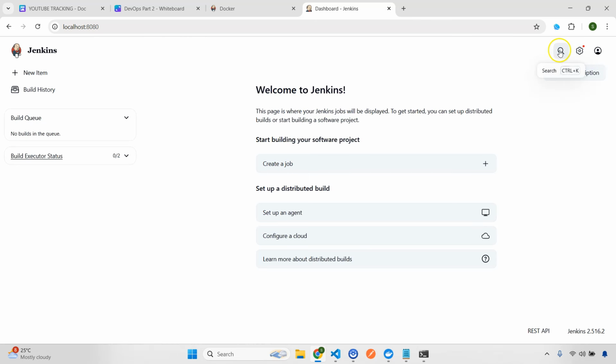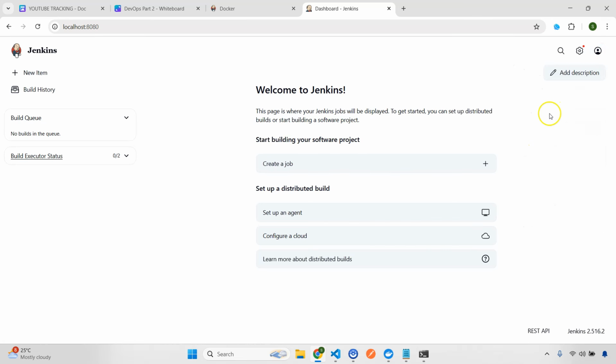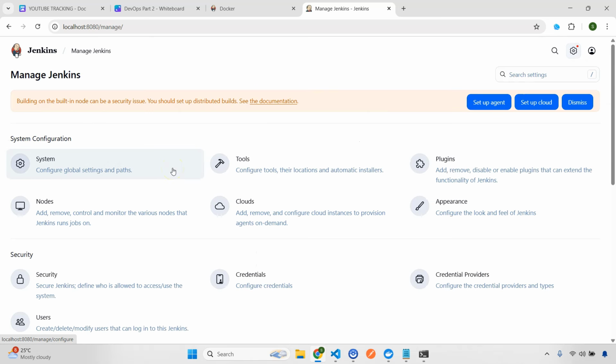Now on the right side, this is search, and this is just your menu, so if I go here, you'll see your account, appearance, and a lot of other things. I just don't want to explain all of this. Go to these settings, and here you'll be seeing a lot of things. First of all, this is system tools plugins. Plugins is where you have all the already installed plugins, or let's say you want to install a new plugin.